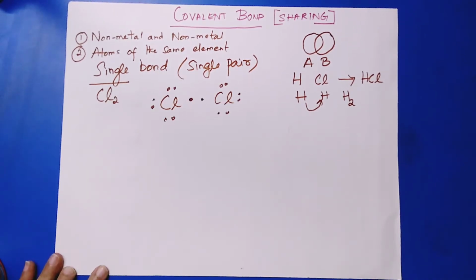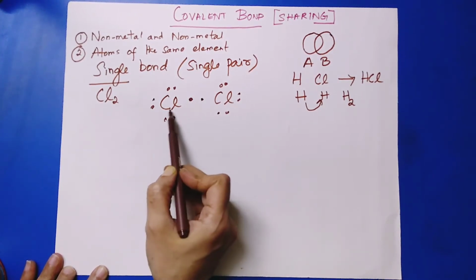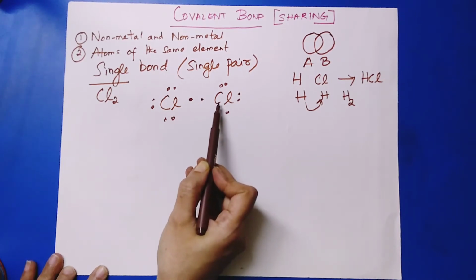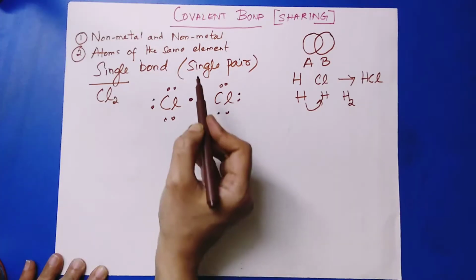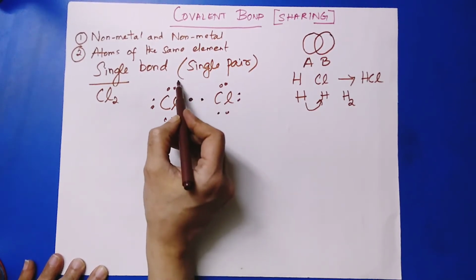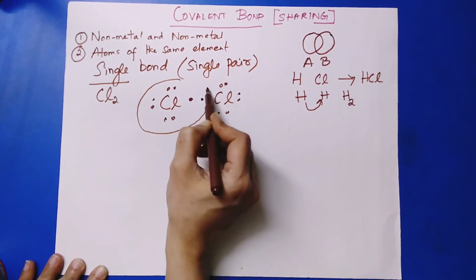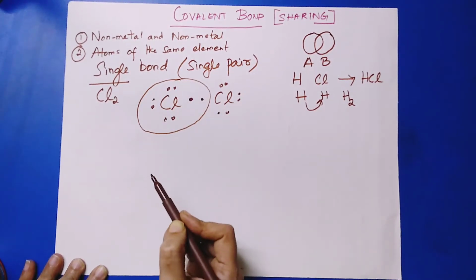Let's take an example of a chlorine molecule which consists of two chlorine atoms. One chlorine atom has a valency of 7 electrons. So by Lewis dot structure, we have placed 7 for this chlorine atom and another 7 for this chlorine atom. I'll just draw the schematic diagram for better understanding, and then you will get a clearer picture. So for this chlorine atom, I'm just drawing this. So what happens here?